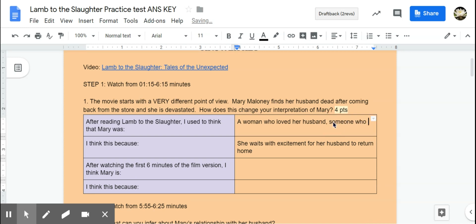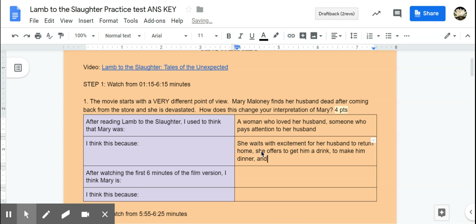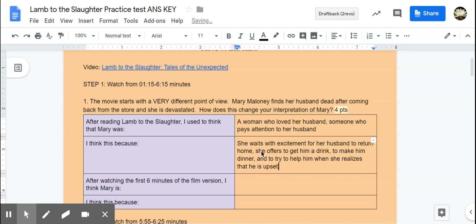Someone who pays attention to her husband. And then you'll have to explain why with that piece of interpretation. So I think that she is someone who pays attention to her husband because she offers to get a drink, to make dinner, and to try to help him when she realizes that he is upset.